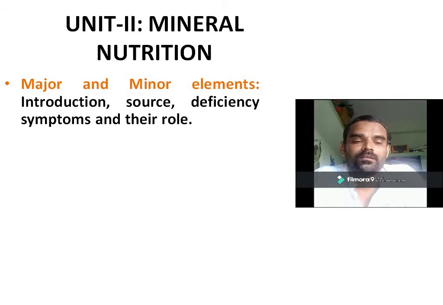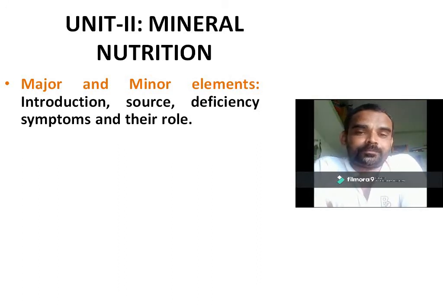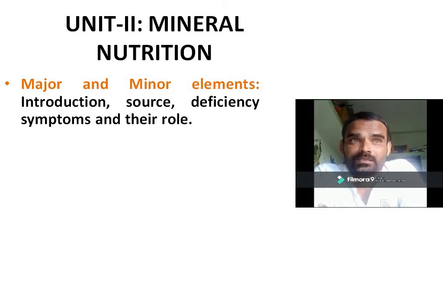We know that all of us are children of farmers. We are using different kinds of fertilizers. Some fertilizers are given in larger bags. That means these are required by the plants in large quantity, which are known as major elements, that is, NPK.